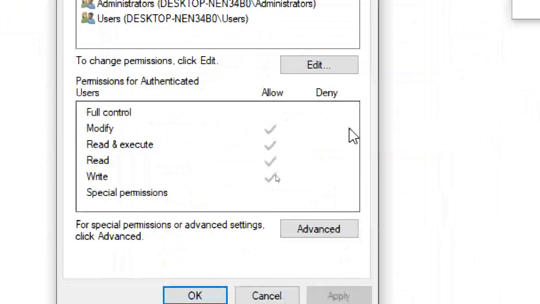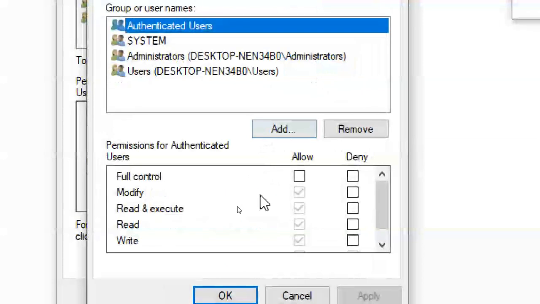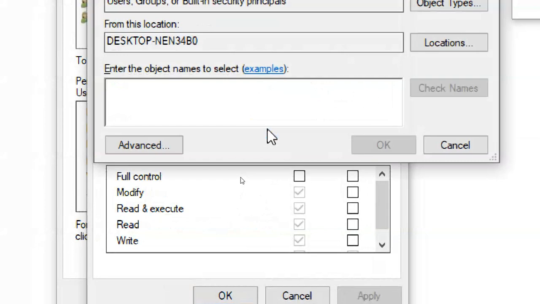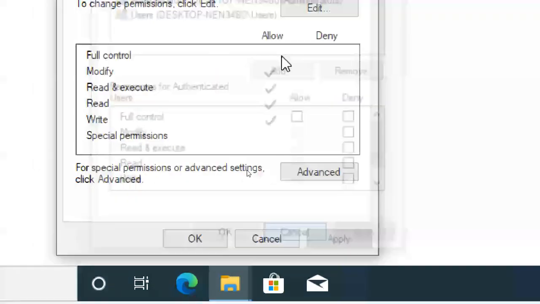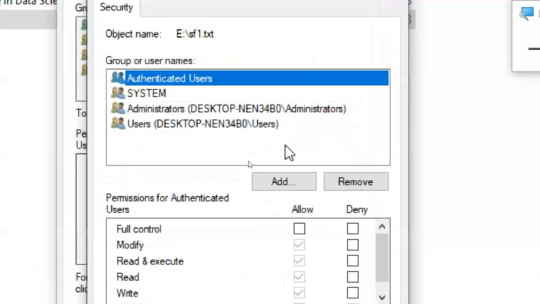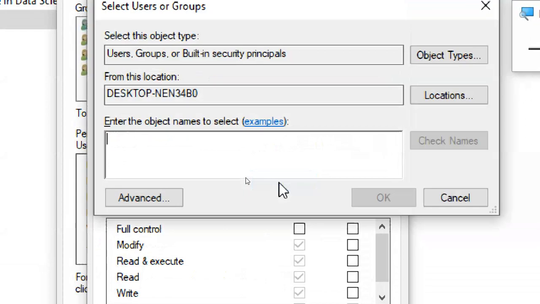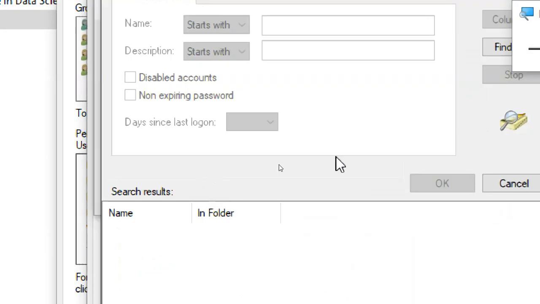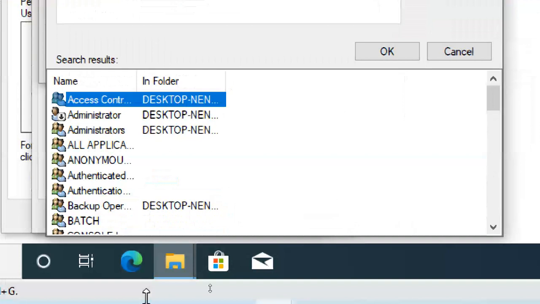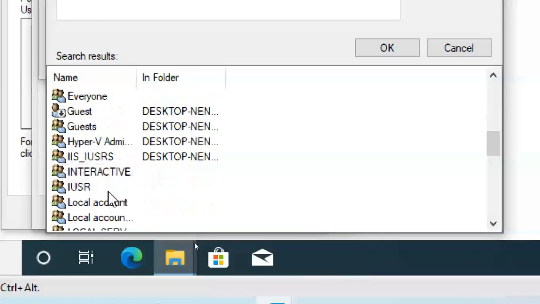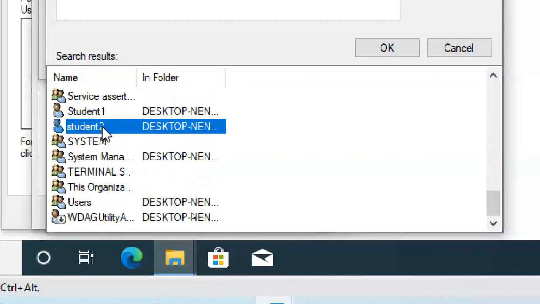Security, Edit, Add. You can type student 2 or you can go to Advanced, Find Now. Oh, so many users came up now. Student 2.